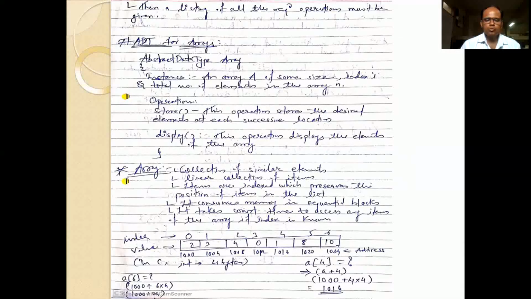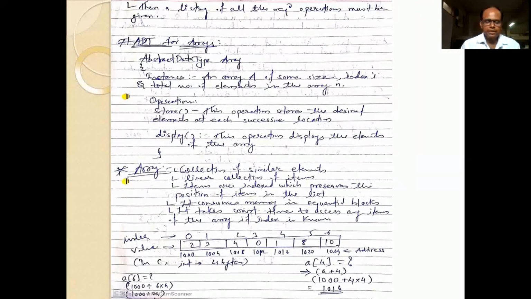Okay, so what are instances? An array A which has some size, index i, and total number of elements in the array n. So this is the instance for an array. Operations: which are the various operations we are going to perform on an array? That is storing of elements and displaying of elements. Okay, so these are the two operations.